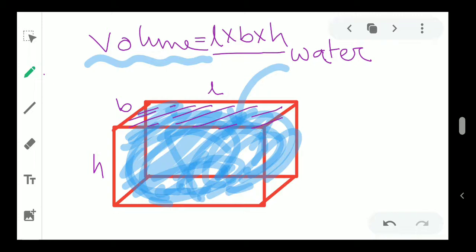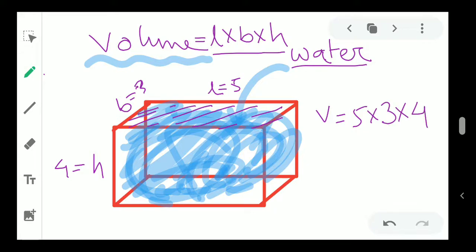Let us solve one question like that. Let's say the length is 5, breadth is 3 and height is 4. What will be my volume? Length, that is 5, into breadth, that is 3, into height, that is 4.